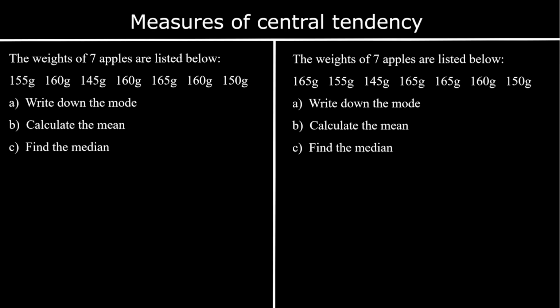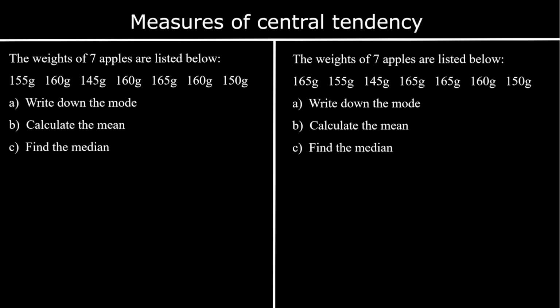We are looking at measures of central tendency. 3 averages: the mode, the mean, and the median. The mode is the most common, and that's usually the best one to use when we've got qualitative data and we can't use the mean and median.